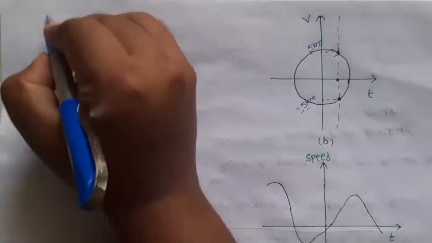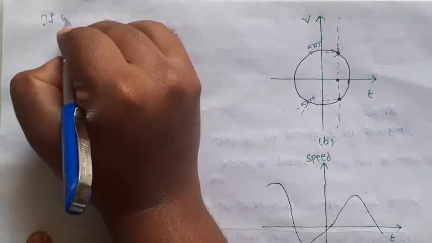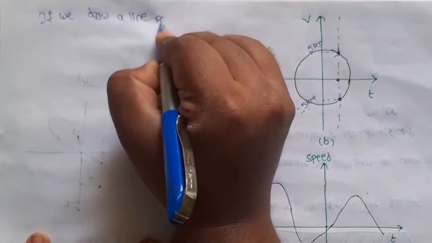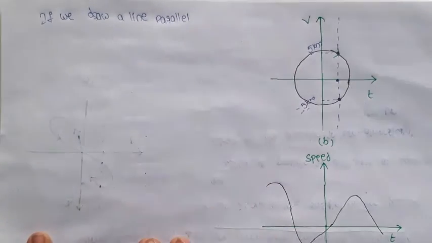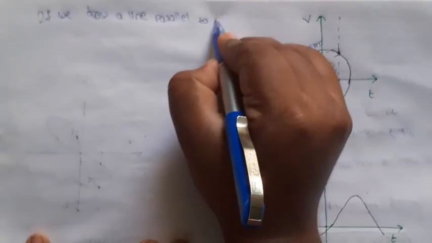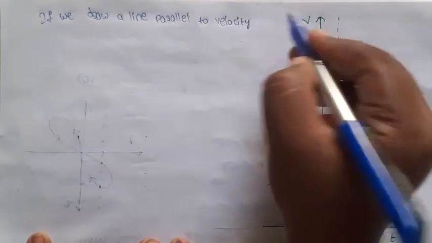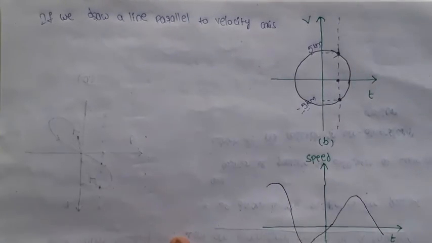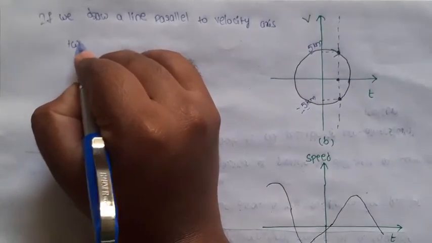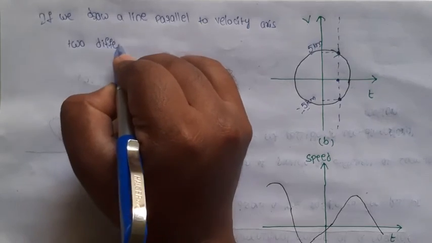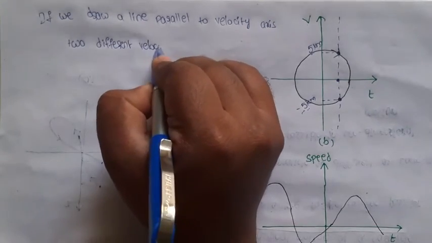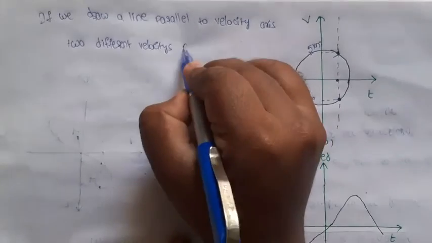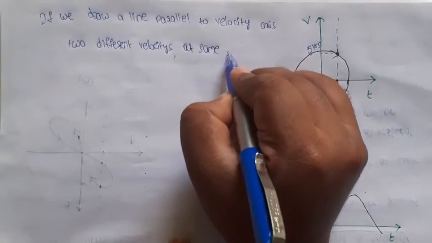So the answer: if we draw a line parallel to the velocity axis, we get two different velocities of the particle at the same time.